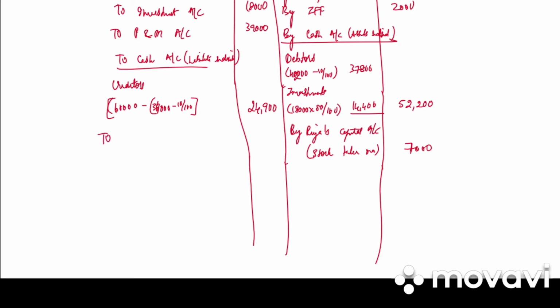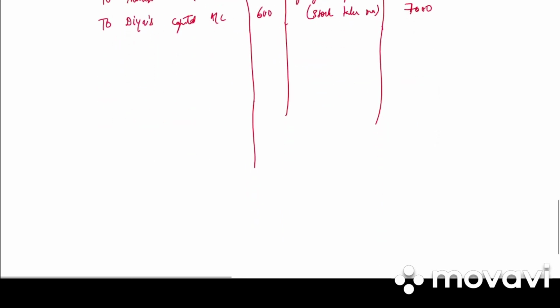So on the credit side we'll write to interest on Ria's loan. How much is it? 500. Then we have realization expenses 600 paid by Dia. So to Dia's capital account 600.